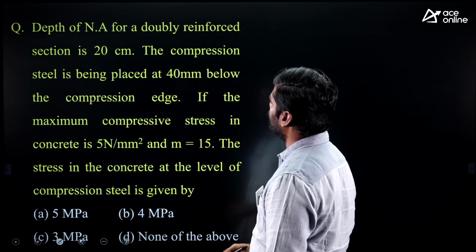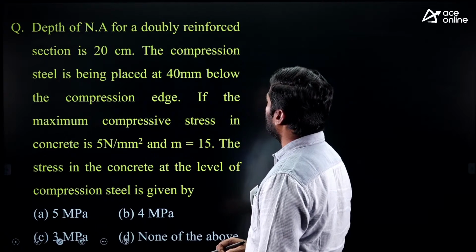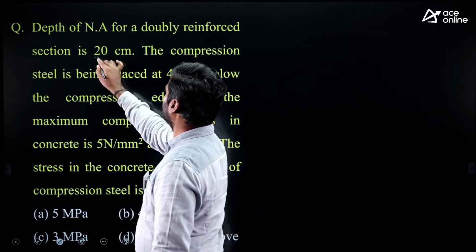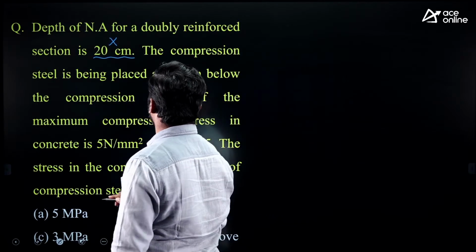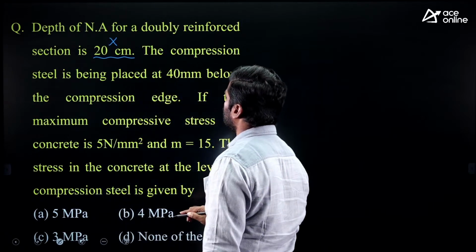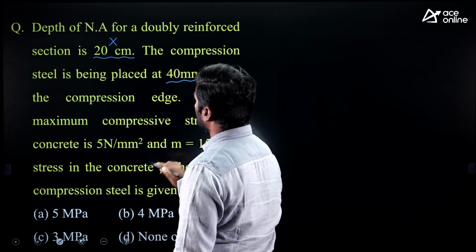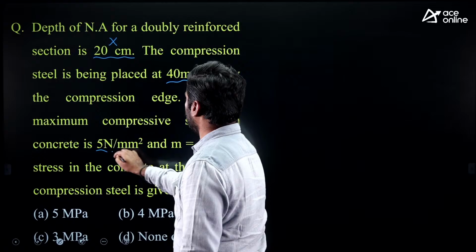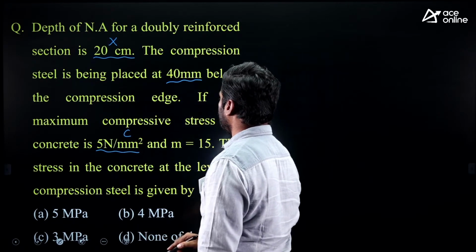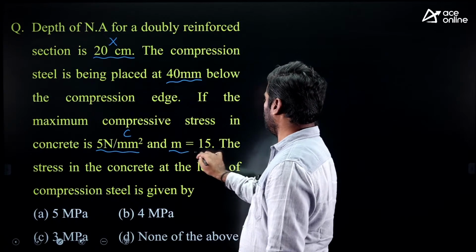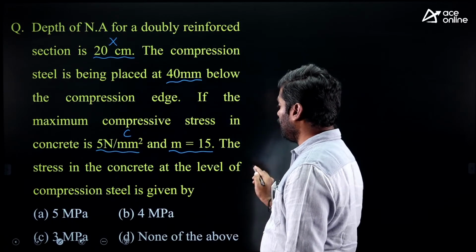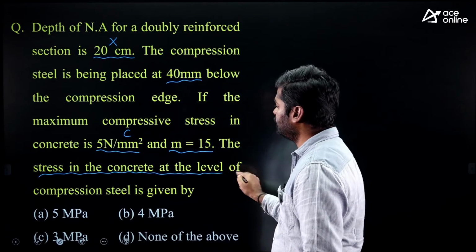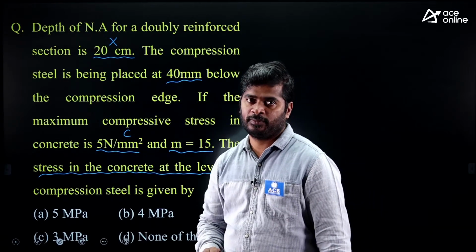Next one, depth of neutral axis for a doubly reinforced section is 20 centimeters. The compression steel is being placed at 40 mm below the compression edge. If the maximum compressive stress in concrete is 5 Newton per mm square and modular ratio given 15, the stress in the concrete at the level of compression steel is given by.